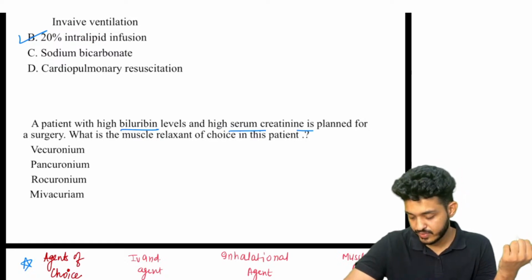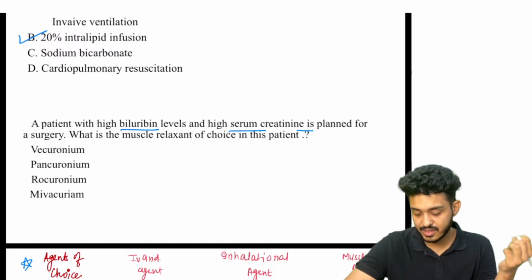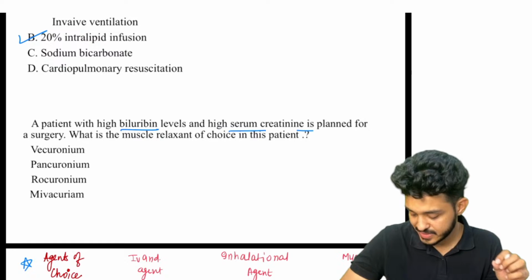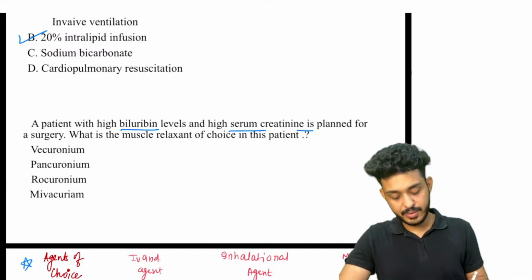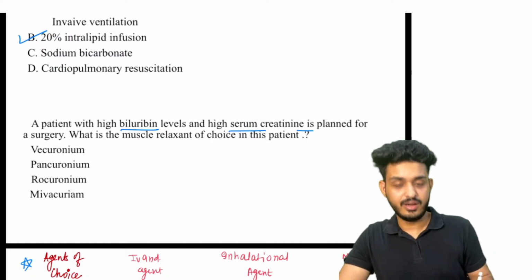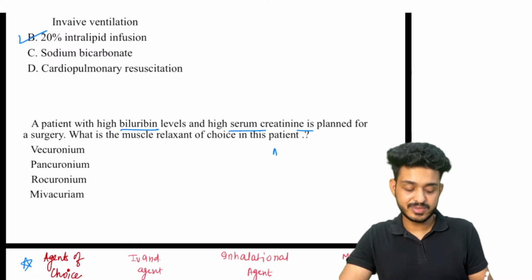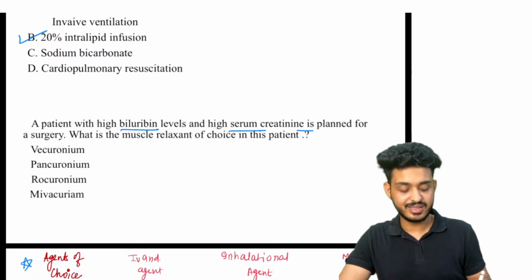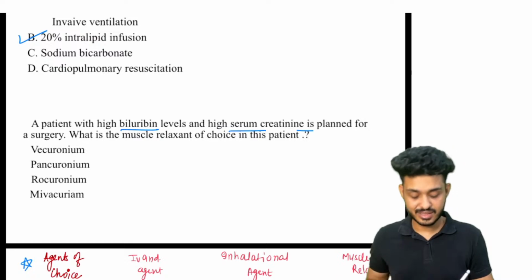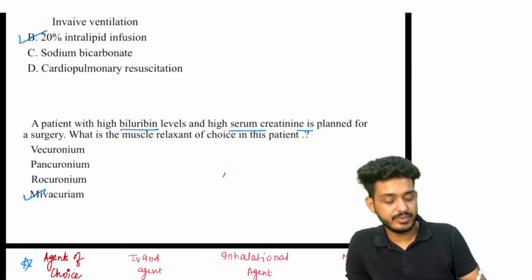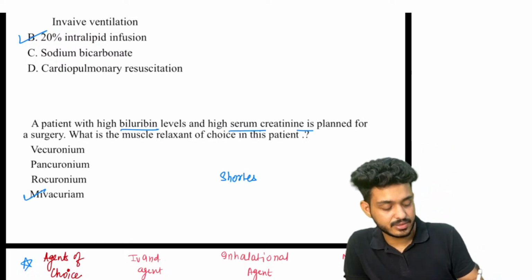No, Dinesh, vecuronium is not the shortest. Mivacurium is the shortest one. Here, you guys must be looking for atracurium, cisatracurium in the options, but this time they have not given these drugs in the options. So the answer here will be mivacurium. This one is the shortest, I think.